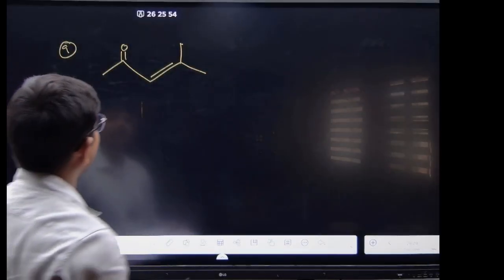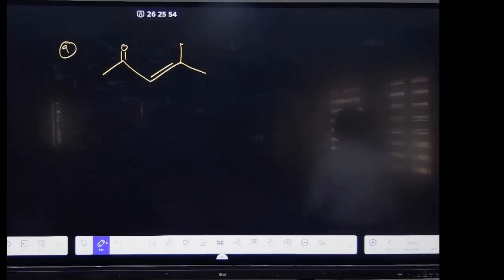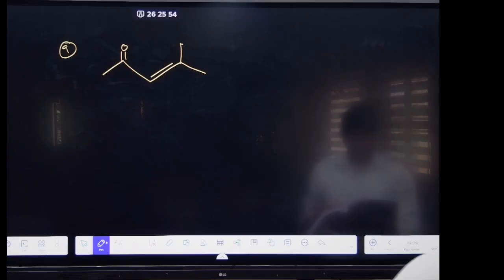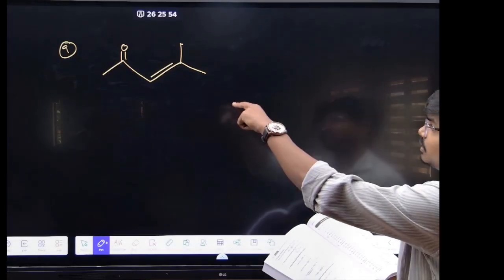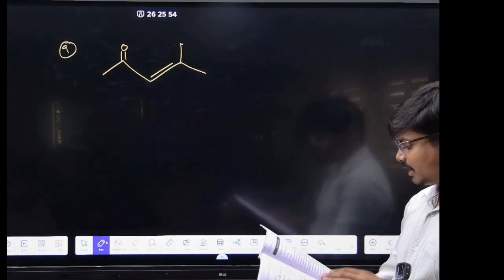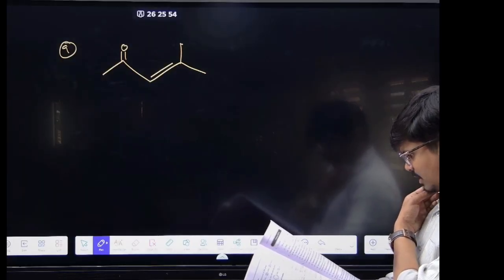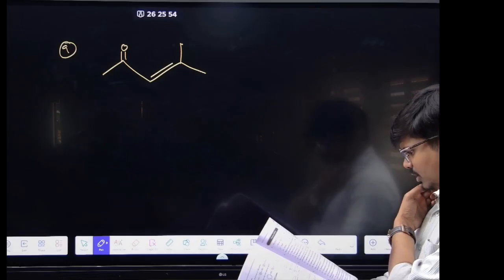Now you have to make this one, right? Which option? See how many carbons are there: 1, 2, 3, 4, 5, 6. So what should your starting compound be?